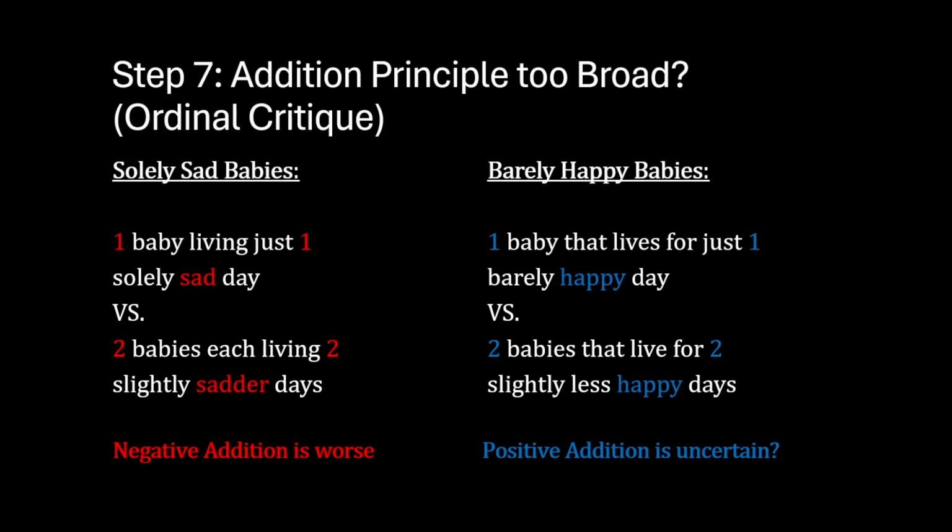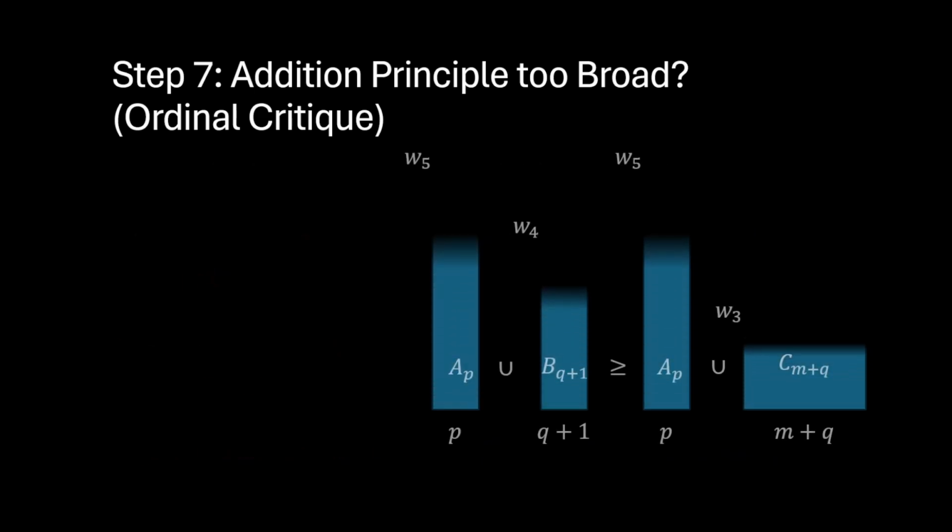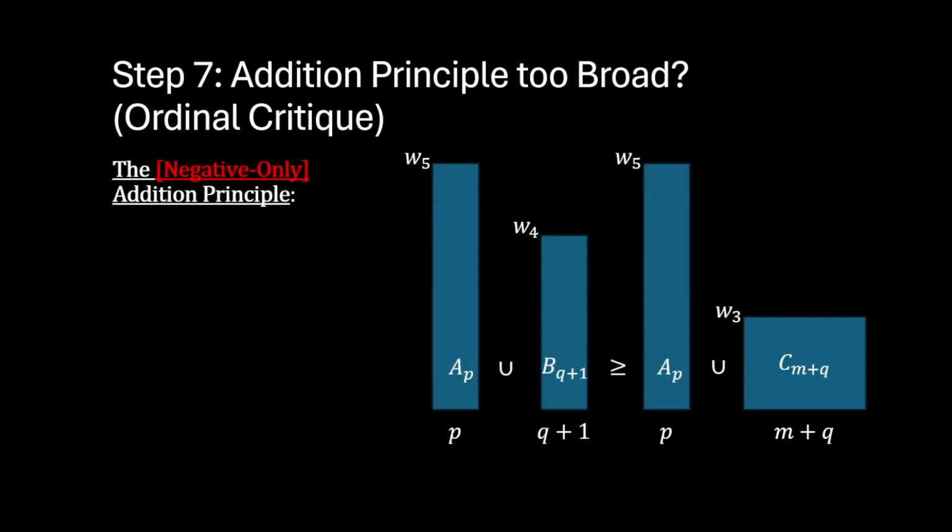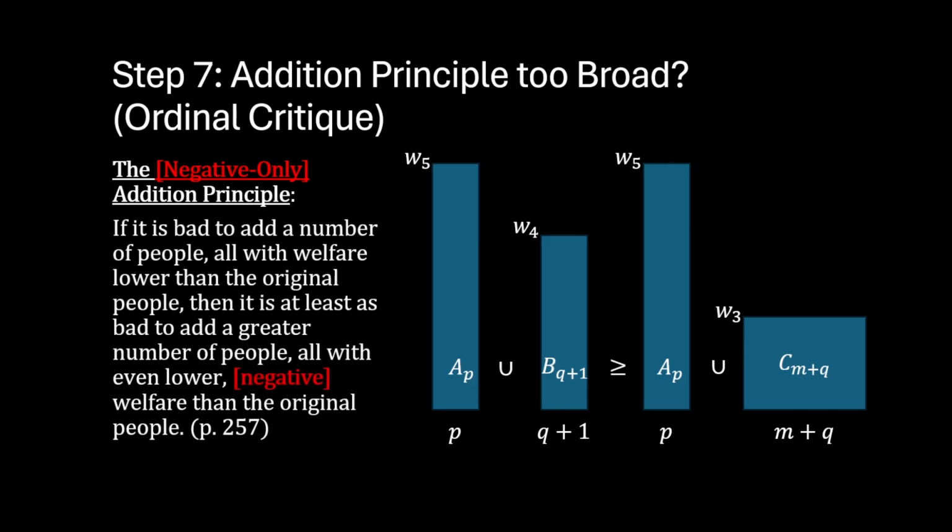So, taking this into account, we can make a modification of the addition principle. The modification is something we can call the negative-only addition principle, which says if it is bad to add a number of people, all with welfare lower than the original people, then it is at least as bad to add a greater number of people, all with even lower negative welfare than the original people.